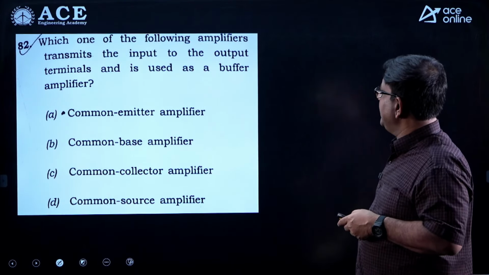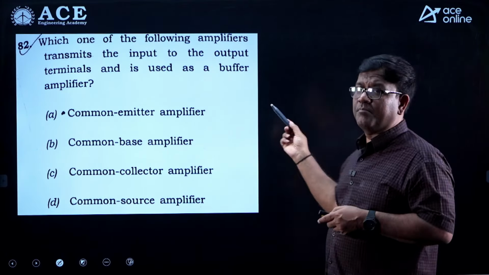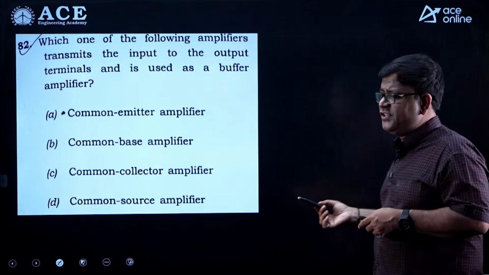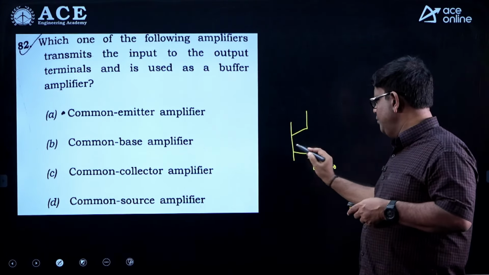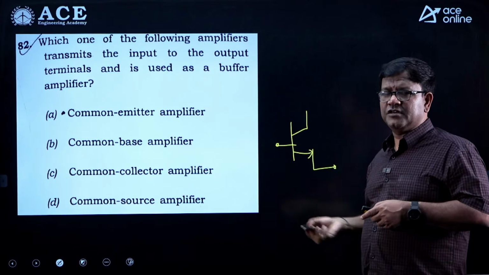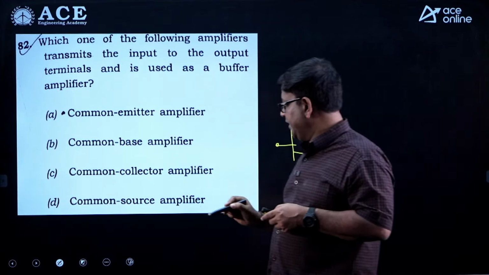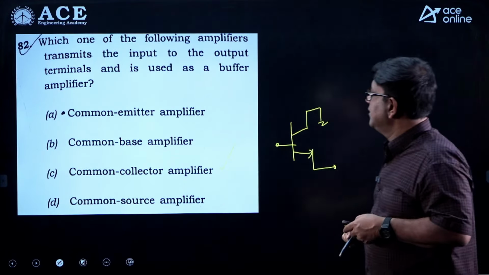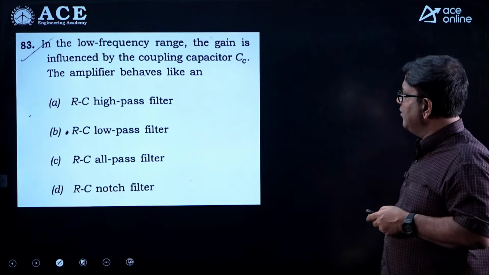Which one of the following amplifiers transmits the input to the output terminals and is used as a buffer? So, which configuration acts as a buffer? We all know that if the output at the emitter should follow the input, the emitter follower should act like a buffer. So, it should be common collector configuration. So, you can say CC or emitter follower.